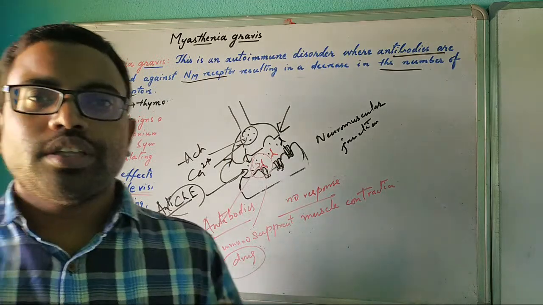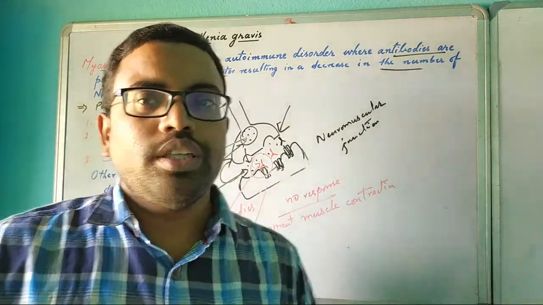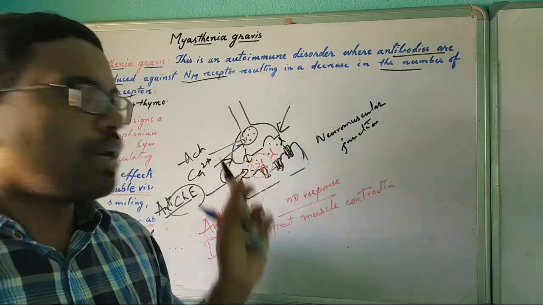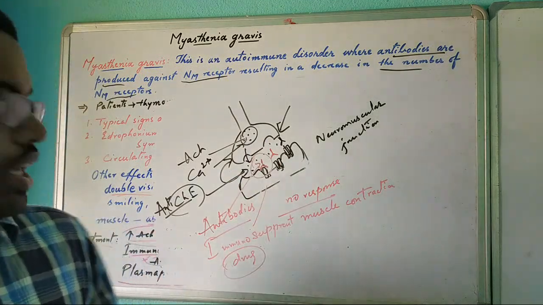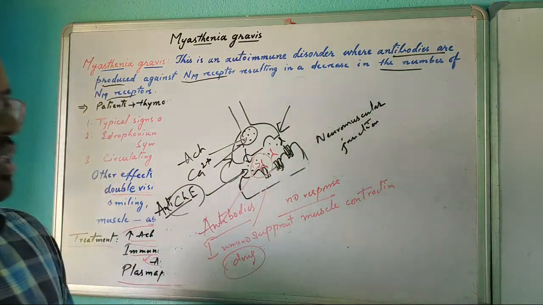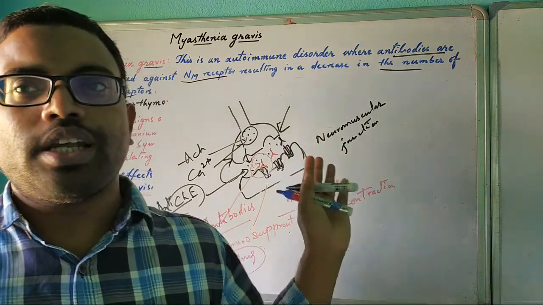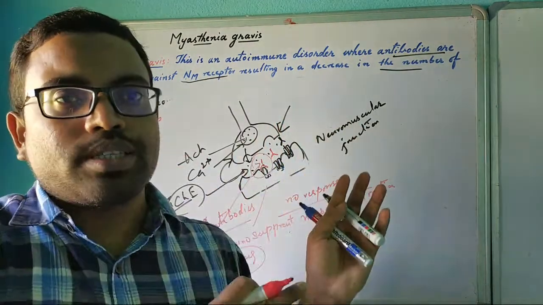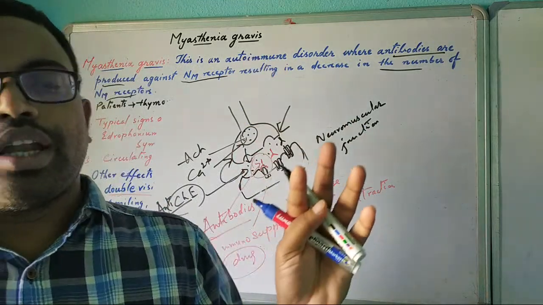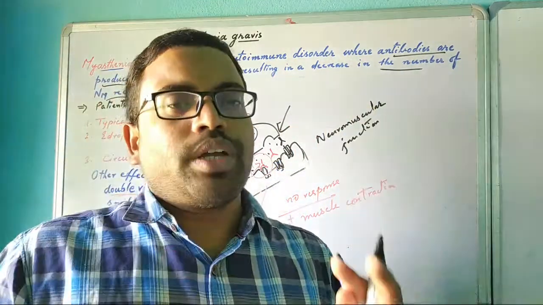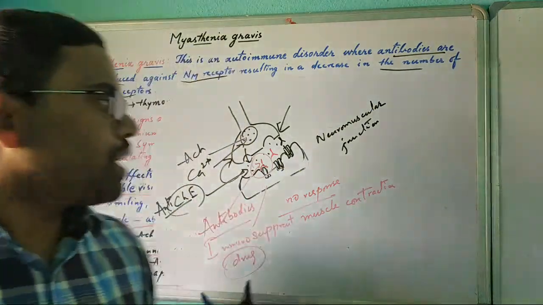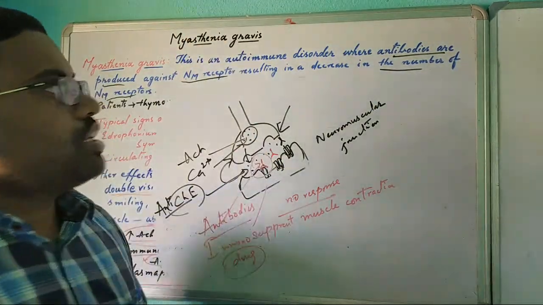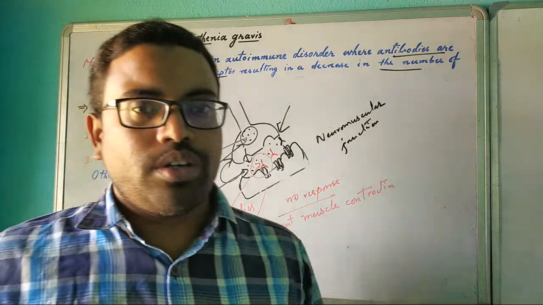By that way, the site is opened again to bind acetylcholine. Plasmapheresis, as I already told you, removes the affected plasma and exchanges it, so the over-excreted antibodies could be removed. By that way, the effect of myasthenia gravis could be controlled.